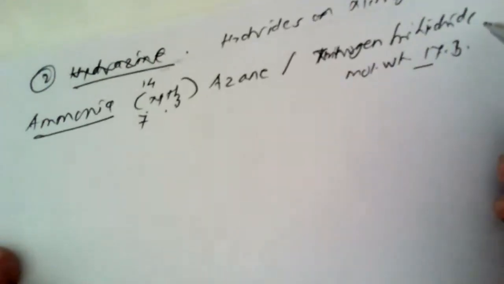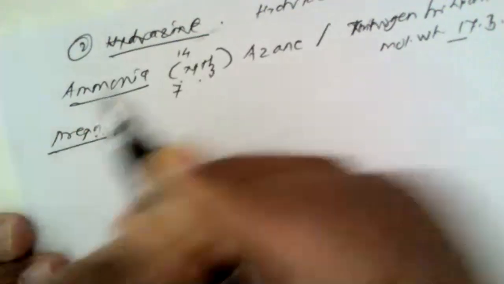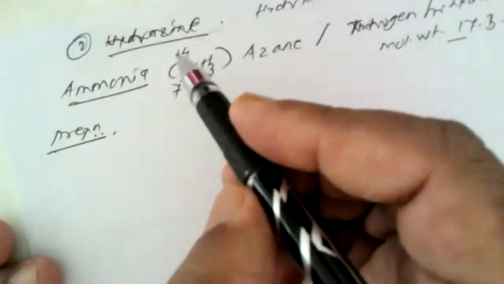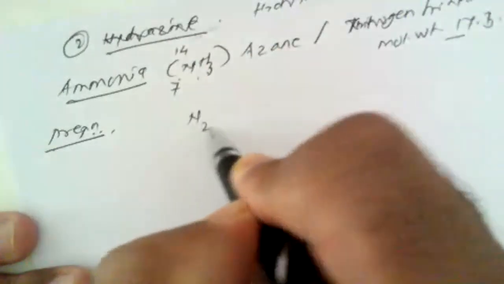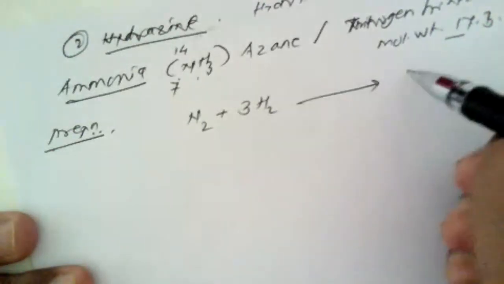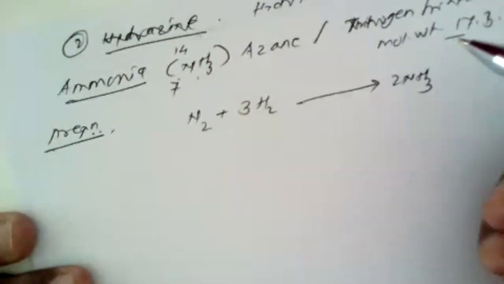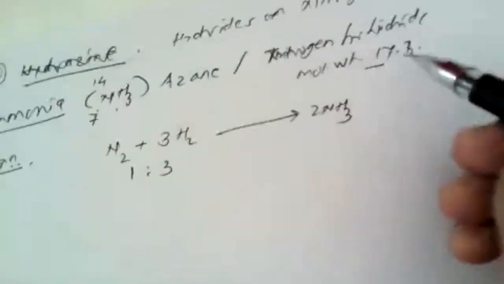And how can this be prepared? The preparation of this is very simple. That is, when one part of nitrogen is intimately mixed with 3 parts of hydrogen, they can form the required product, 2NH3. That means a 1:3 proportion is taken.